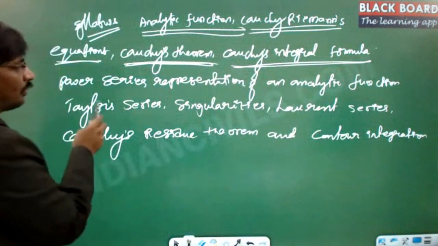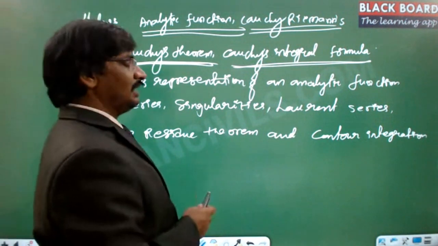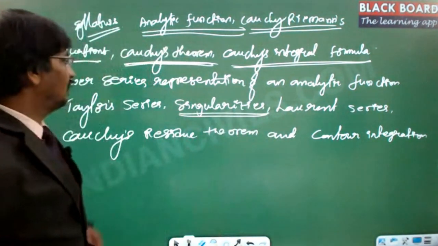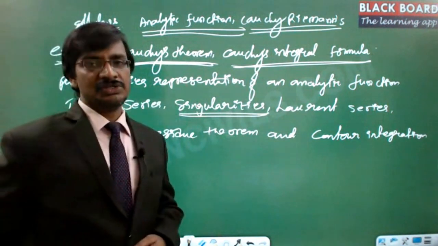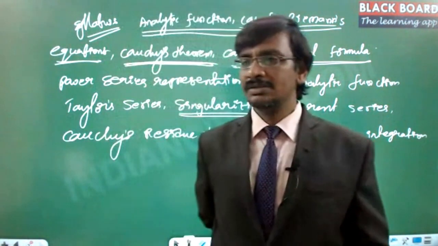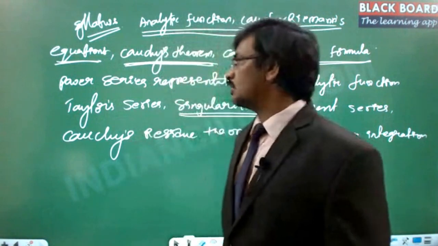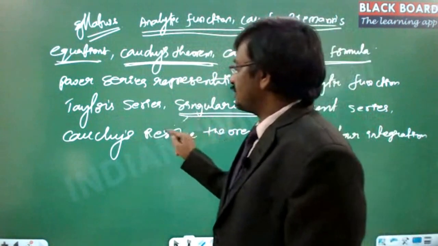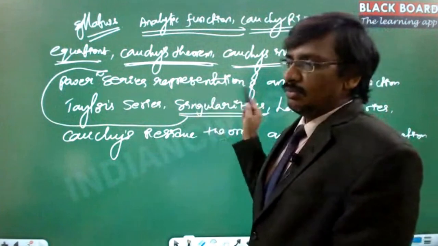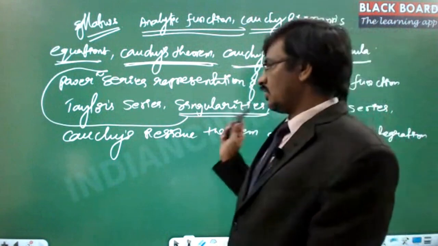Then there are the power series representation of an analytic function and the Taylor series. These are mainly focused on identifying the singularities. To identify the singularities, we are going to study series expansions of functions, and only two kinds of series expansion: one is the Taylor series, another is the Laurent series. We will analyze those two series to identify the singularities. These singularities are used to calculate the integrations again. The integrations are calculated based on the singularities, and the coefficients of the singularities are what we call the residues.